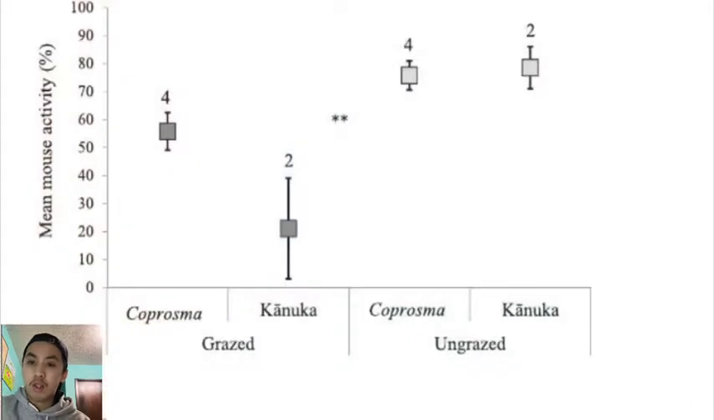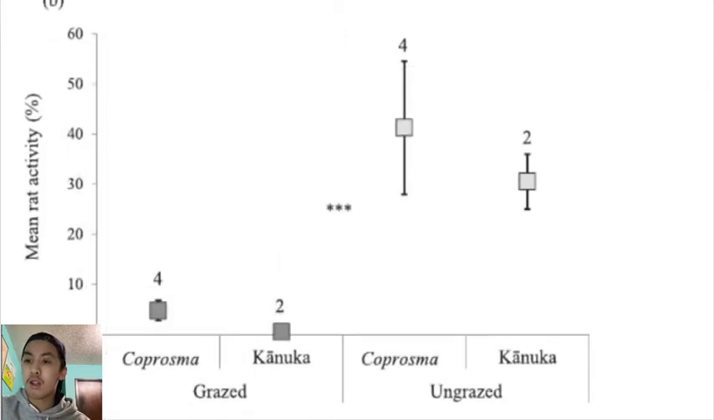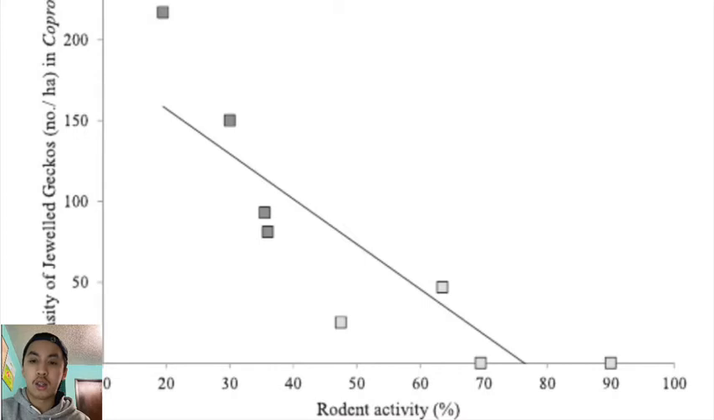The results are that the main effect of grazing has led to much higher rodent activity at ungrazed sites compared to grazed sites, regardless of habitat type. For jeweled geckos, the average density is 4 times higher on grazed Coprosma sites, with density decreasing with higher rodent activity on ungrazed sites. In contrast, the density is 2.6 times higher on ungrazed Kanuka sites.